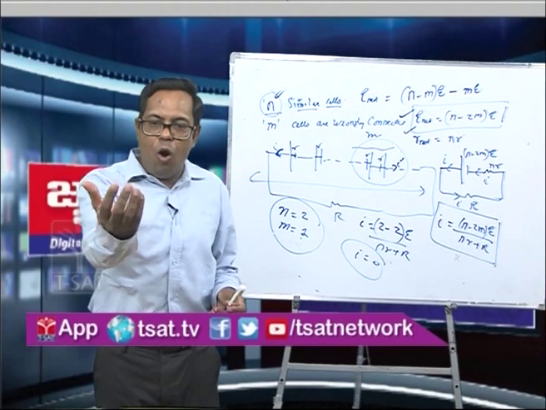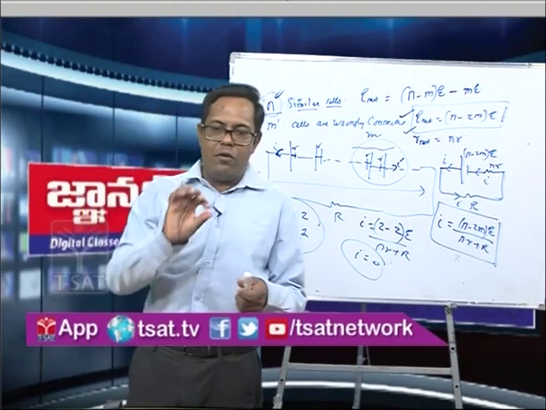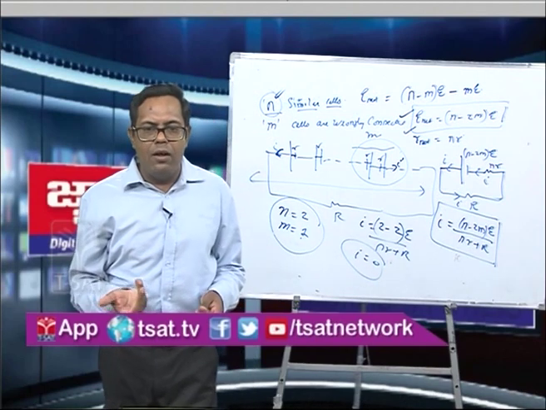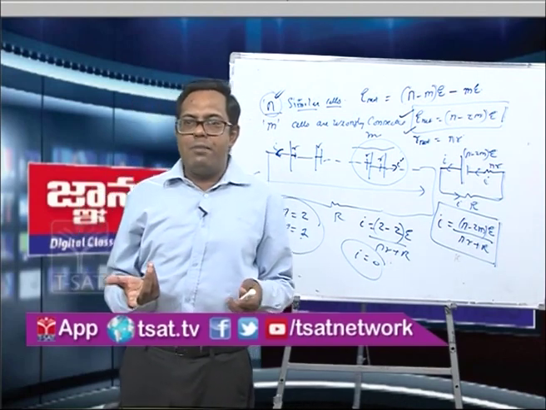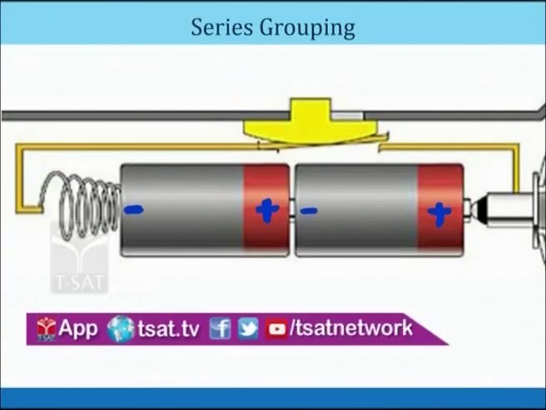So in the torch, even if you reverse the polarity of any one of the cells, the current flowing through the circuit will be 0.